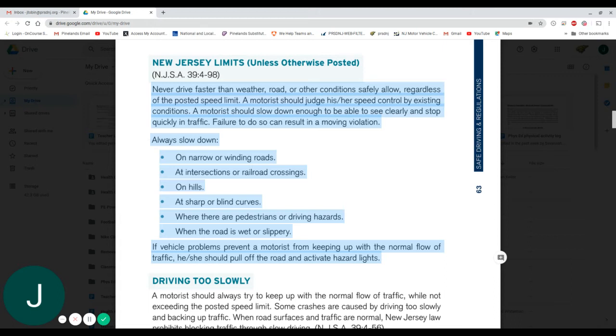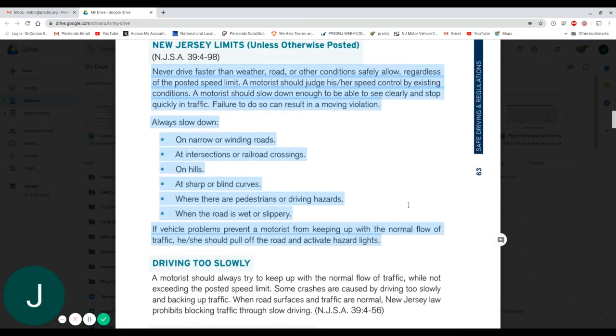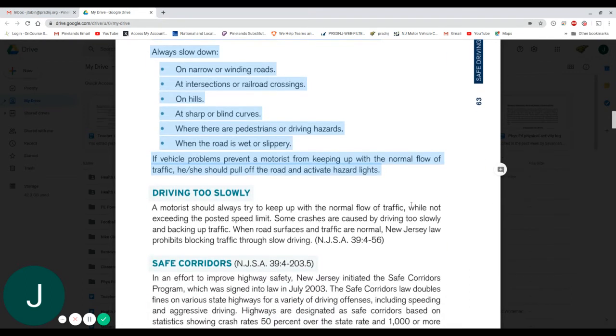So always remember to slow down on narrow or winding roads, at intersections or railroad crossings, on hills, at sharp or blind curves, where there are pedestrians or driving hazards, and when the road is slippery. If a vehicle problem prevents a motorist from keeping up with the normal flow of traffic, he or she is supposed to pull off and activate their hazard lights. You can be ticketed for driving too slowly, which is in the next section.